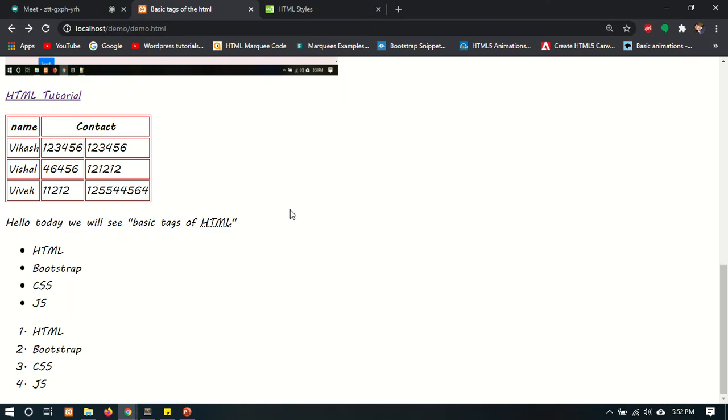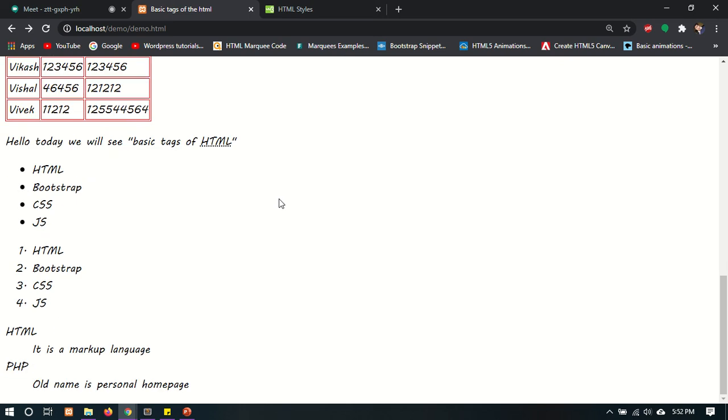So this is the description list. See, first HTML, it is a markup language. PHP, the old name is Personal Homepage. We are giving the descriptions of each and every element. By using the DL tag, we can describe each and every list item.